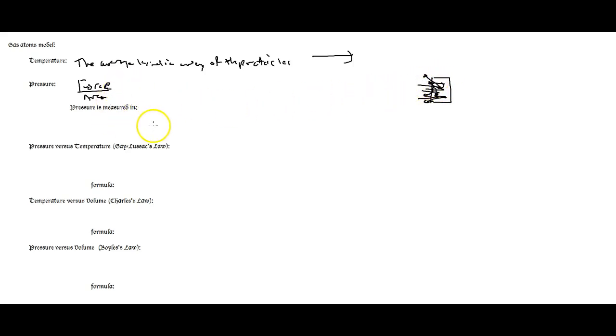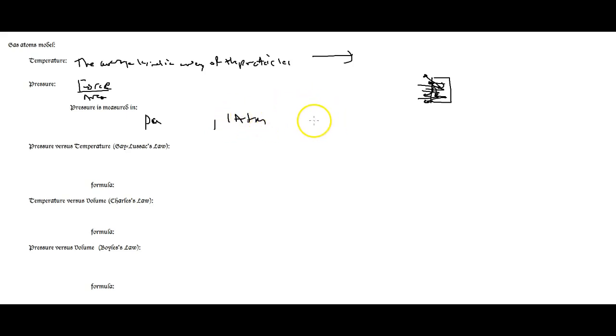Okay? So pressure is caused by gas colliding into the side of the container and frankly colliding into other gas particles and other things. Pressure is going to be measured two ways for this class. It's going to be measured in pascals. Pascals are a teeny tiny unit and super annoying. The other way we're going to do it is 1 atmosphere.